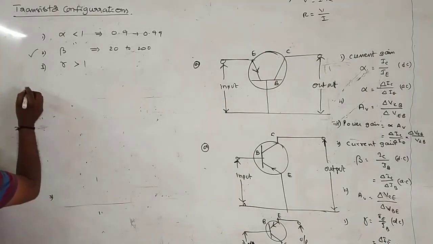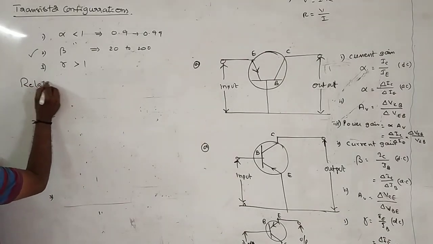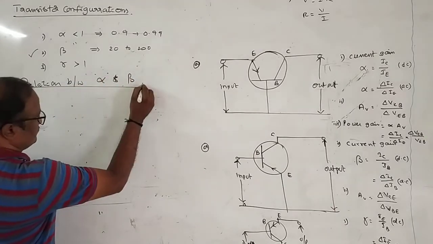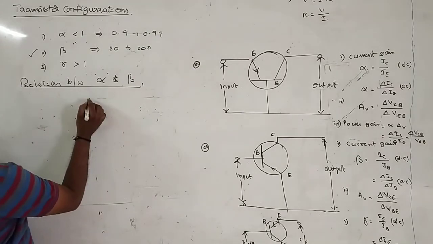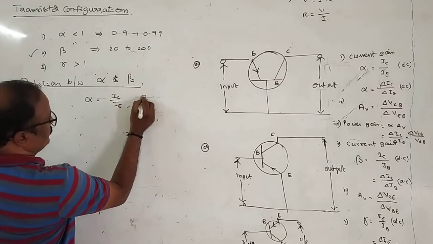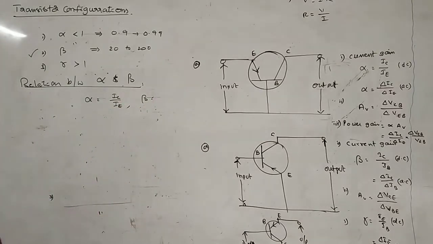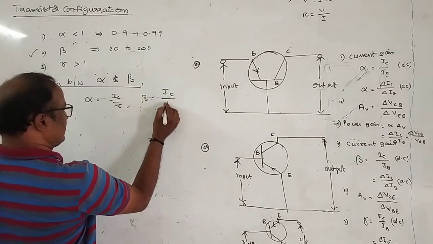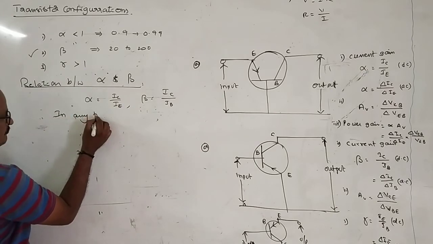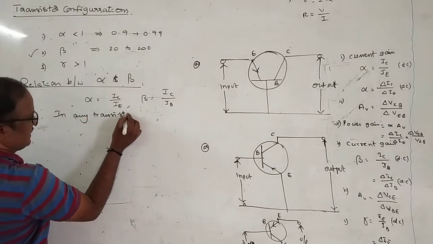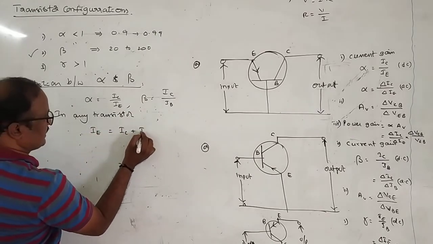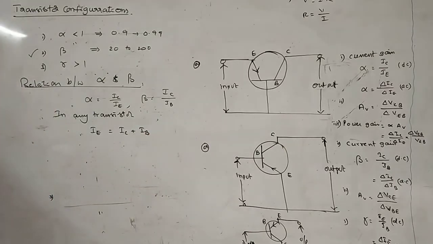Next one, what is the relation between alpha and beta? What is the alpha formula? Alpha is equal to IC by IE and beta is equal to IC by IB. But in any transistor, you know, emitter current is nothing but the sum of collector current plus base current. IE is equal to IC plus IB.